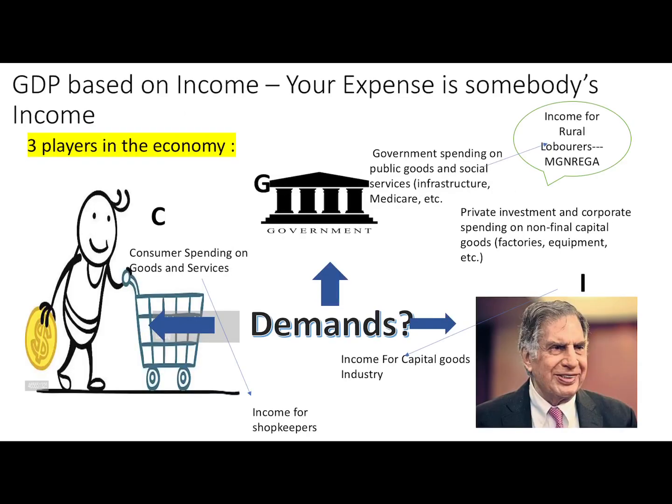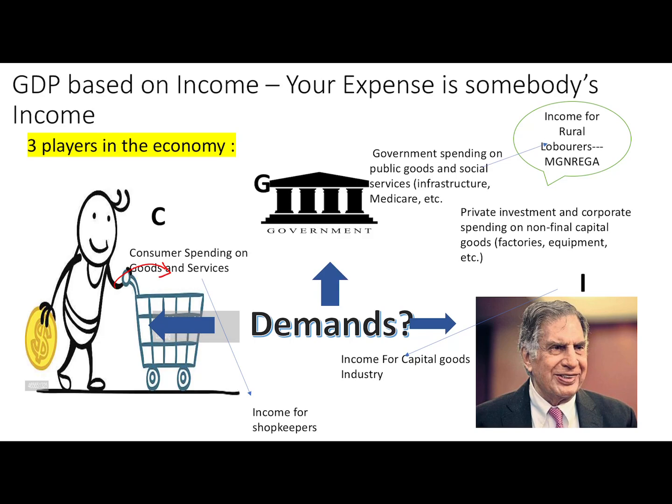Now let's come to GDP by income. In GDP by expenditure, we have seen that there are four players that spend their money in the economy. These are the three, and the fourth one is foreign nationals that spend their money in the Indian economy, which we calculate as net exports. Now suppose you are the consumer here, your expense is somebody's income, right?